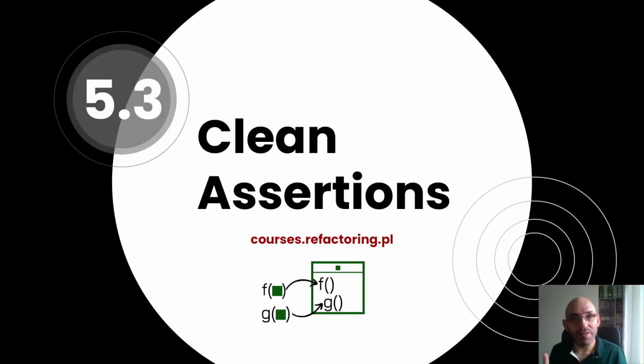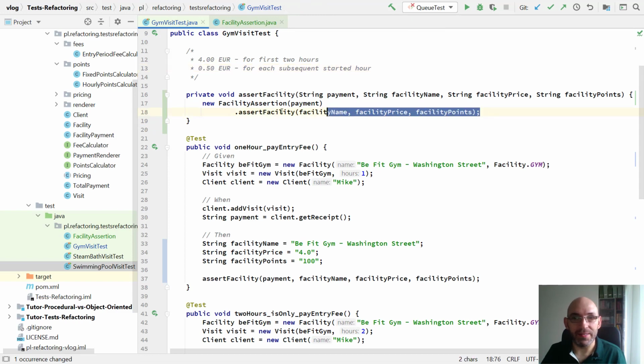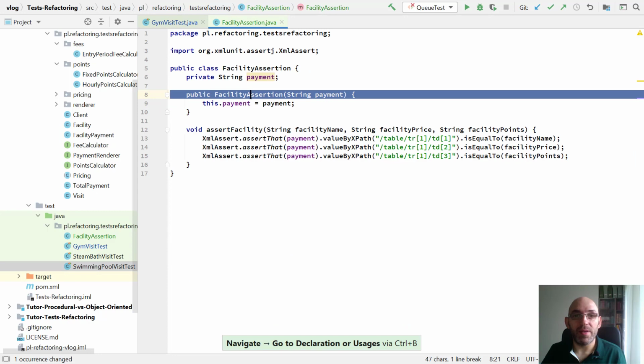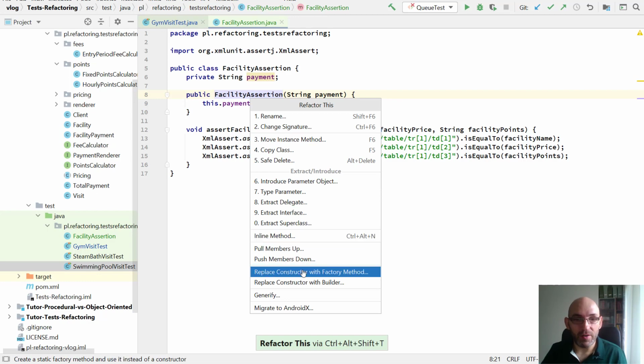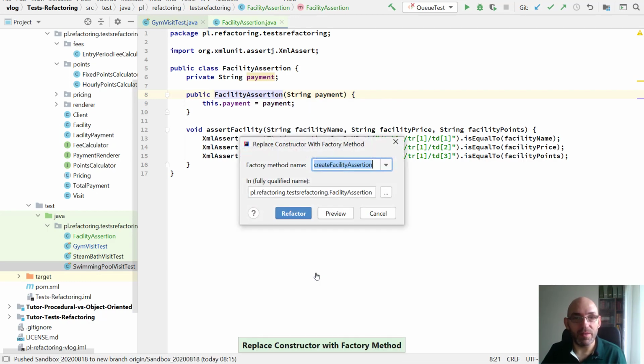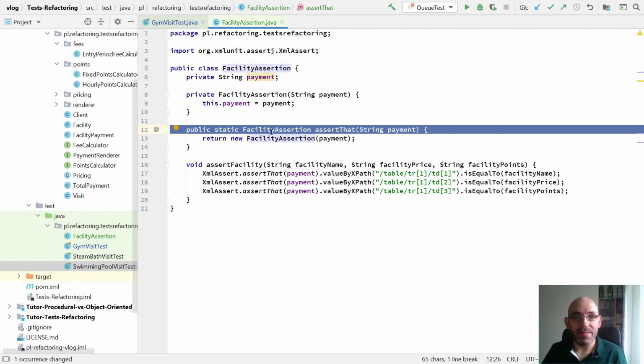Finally, it is time to clean the assertions. Currently, they look like this. So let me replace usage of the constructor with a factory method. If I go into the big menu, I have the option replace constructor with factory method. It will be assertThat. A public static assertion method has been introduced.